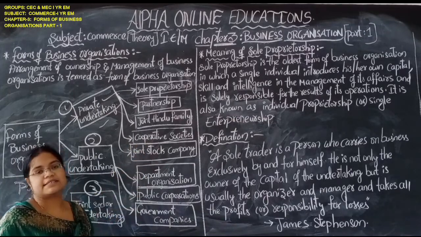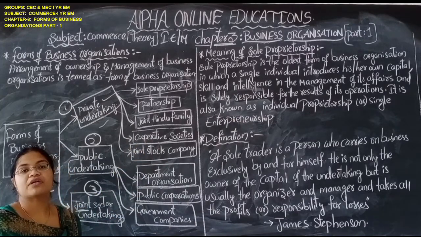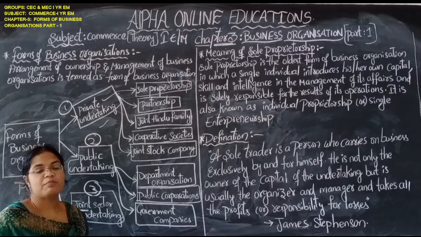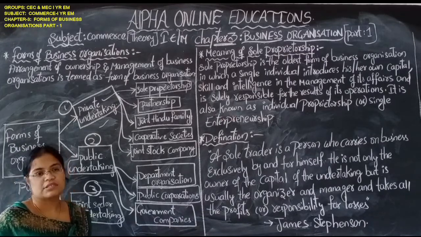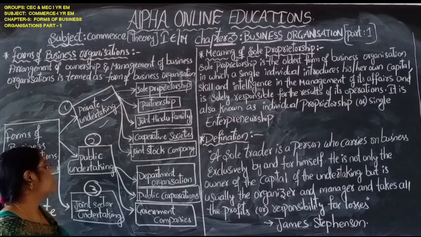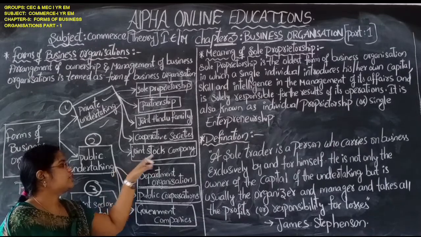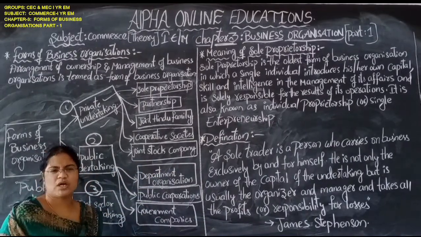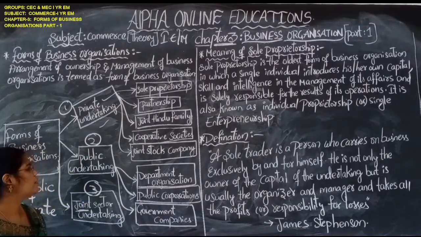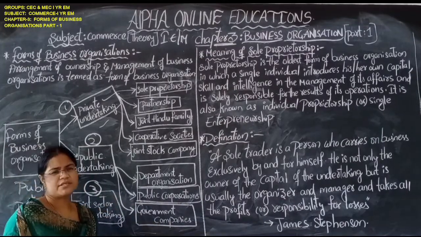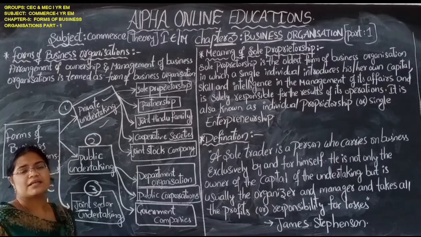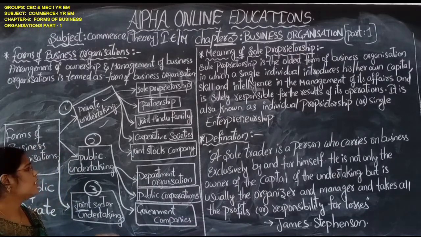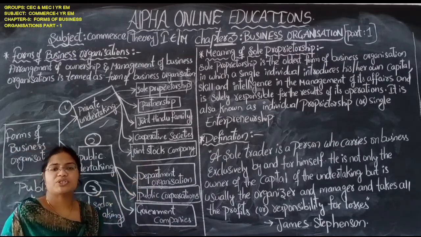Cooperative societies. These societies generally work for service. Okay, they provide service to the society. These also come under the private sector. Joint stock companies: MNC companies, multinational companies, and all the companies, general small scale industries and small scale companies, medium companies. Okay, those companies fall under the joint stock company.